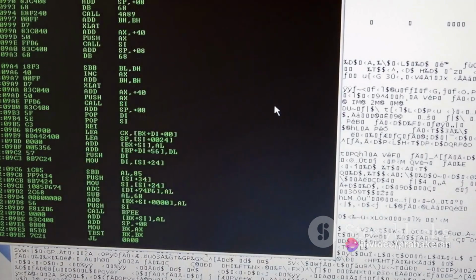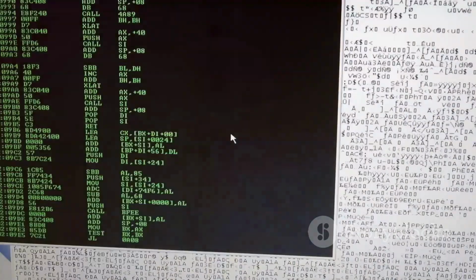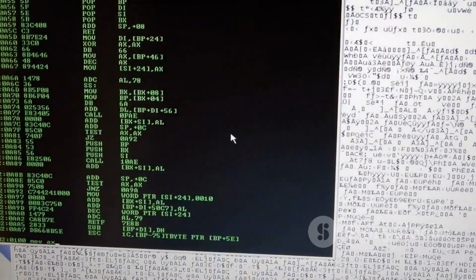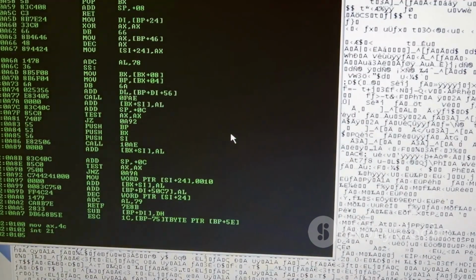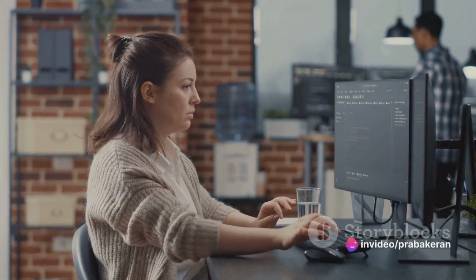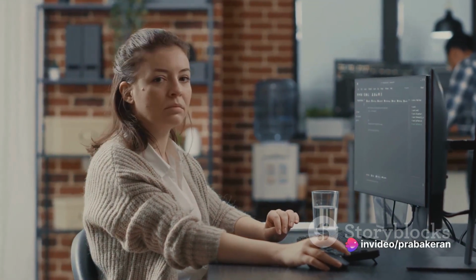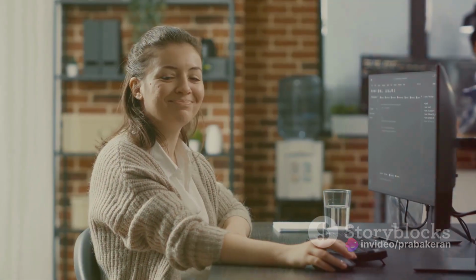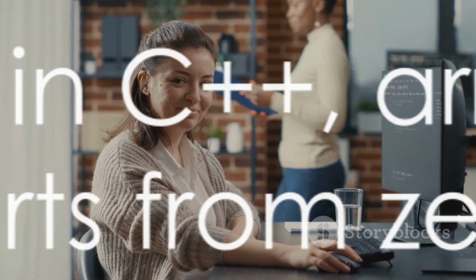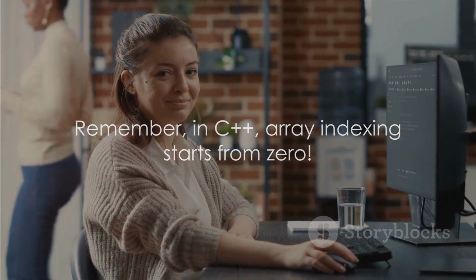So to recap, initializing an array involves declaring it with a set of values. Accessing elements in an array is done using index numbers, which start from 0. By understanding these fundamental concepts, you're well on your way to mastering arrays in C++. Remember, in C++, array indexing starts from 0.